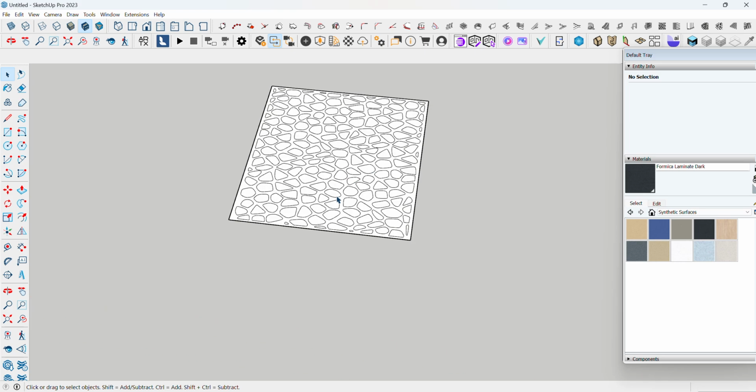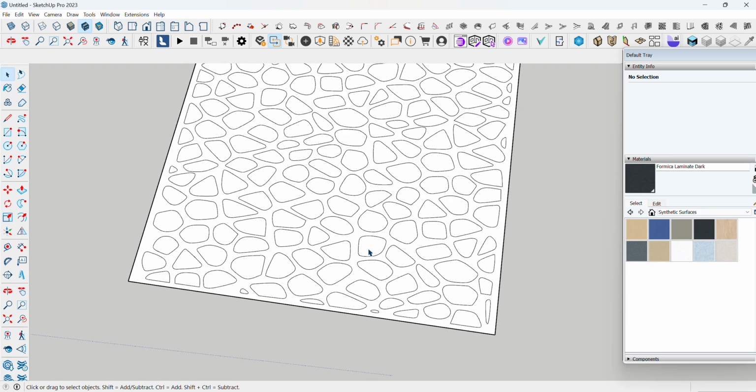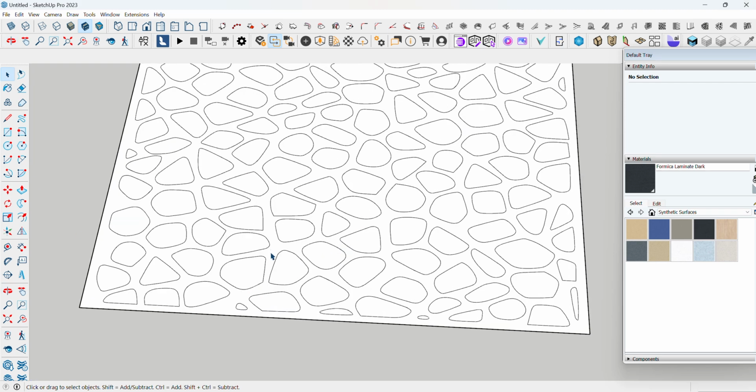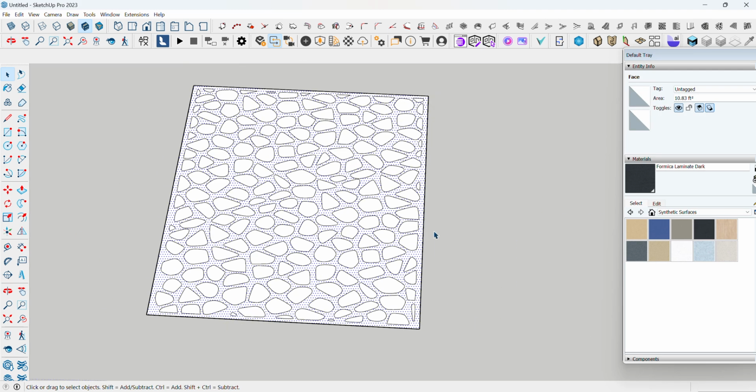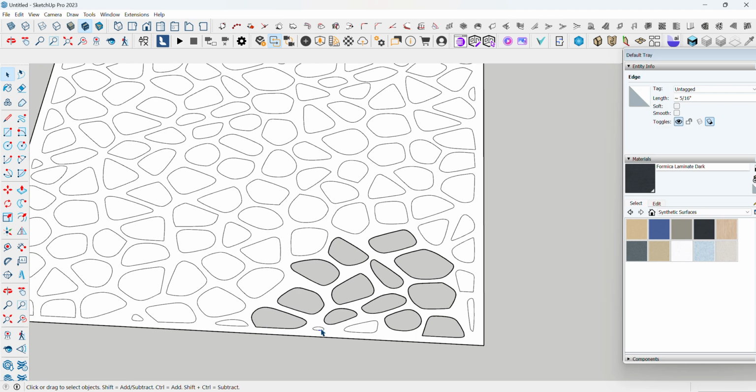Wait for that. So now you can see the faces have got separated, the inside and outside faces. So easily you can select this, and again you can select the inner portion as well. One by one I have to delete these. This procedure you have to follow for every fencing and cutting, whatever images you have downloaded. You can do it on your own.